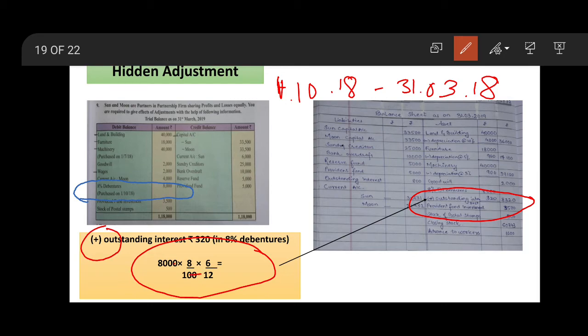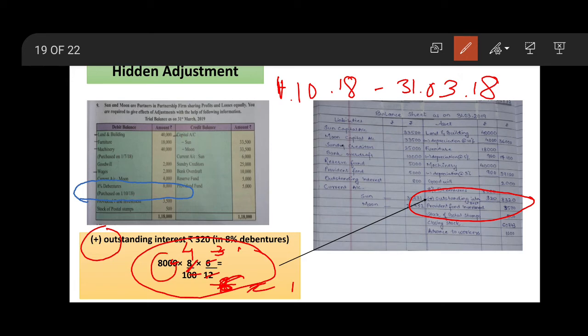Cancel these 2 zeros. These 2 zeros will be cancelled. 2 3s are 6. 2 4s are 12. 2 6s are 12. Then 3 1s are 3, 3 2s are 6, 2 1s are 2, 2 4s are 8.